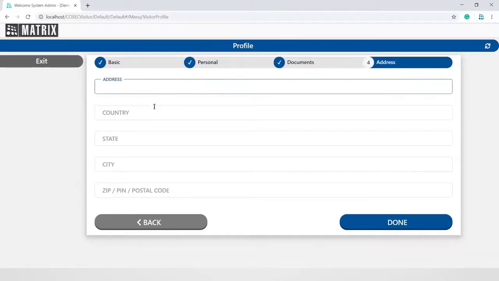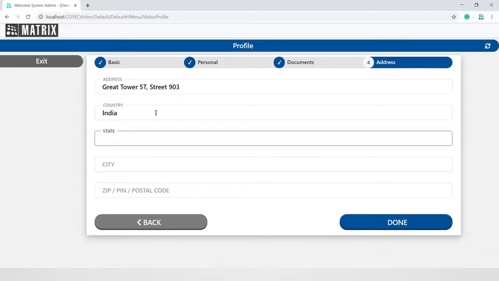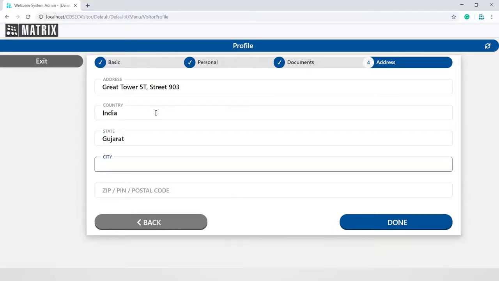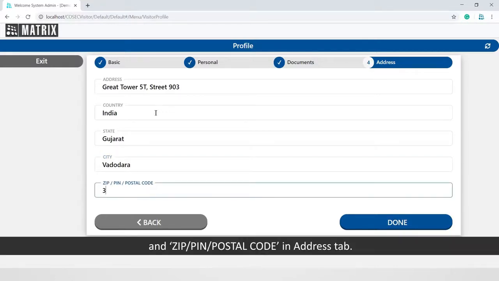Specify address: country, state, city, and zip or PIN or postal code in the Address tab.